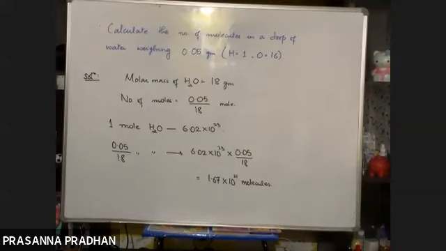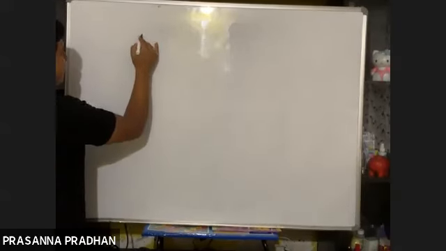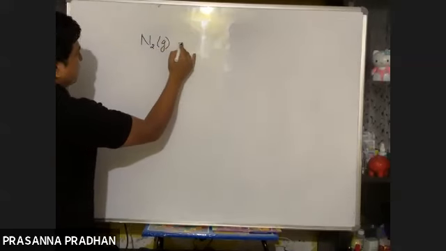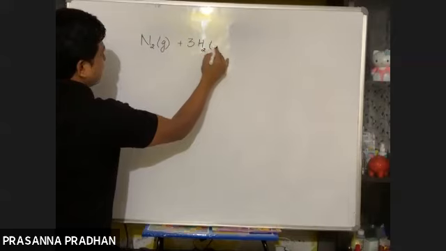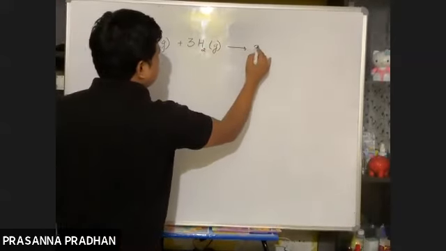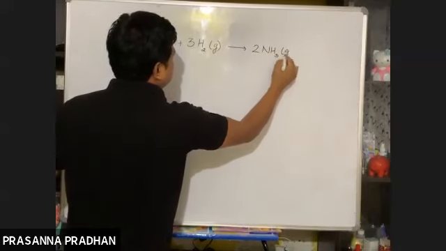Now let us see in what ways a chemical equation can be expressed. As for example, I give you one chemical reaction: nitrogen gas plus 3 moles of hydrogen gas gives us 2 moles of ammonia gas.